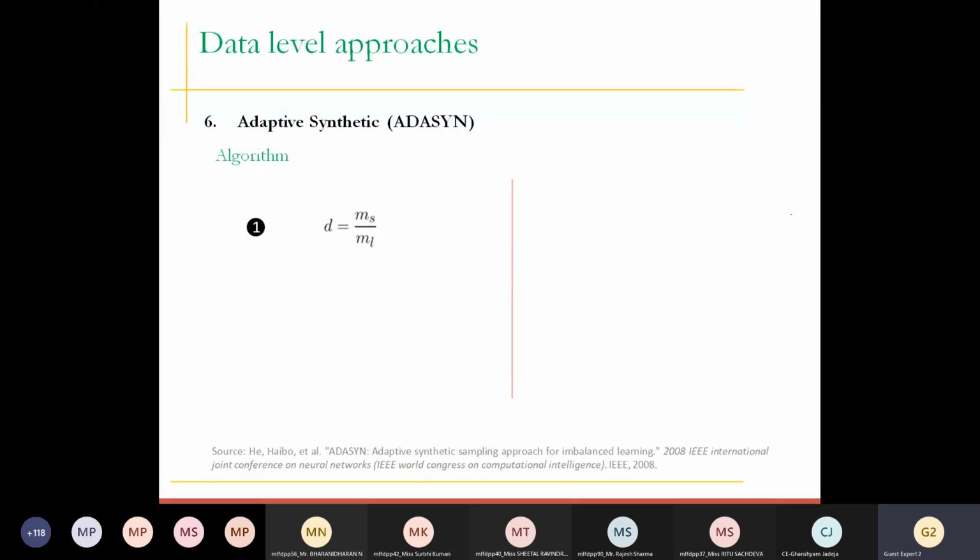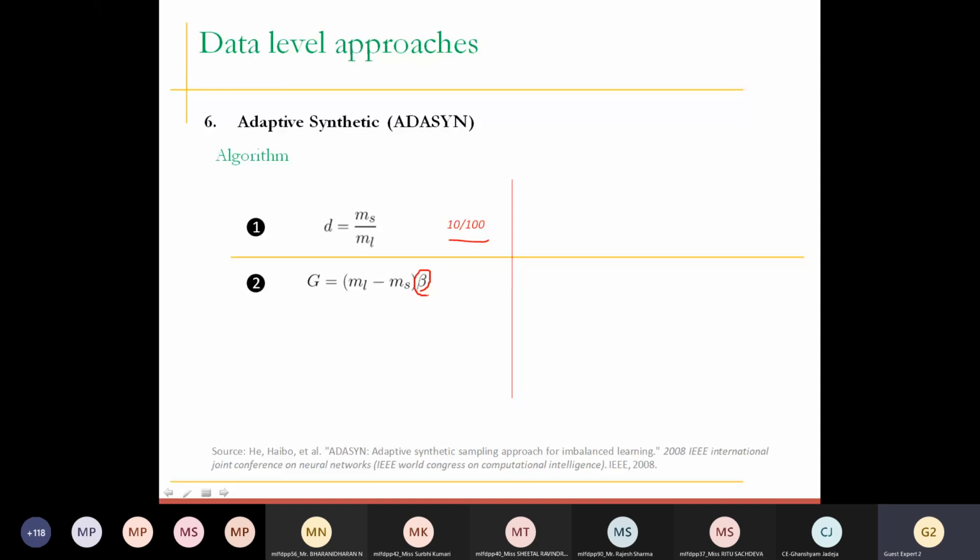Let me straight away explain the ADASYN algorithm, then we'll move to the example. First, we need to find the ratio of the minority class to the majority class. If I have 100 examples of the large set and 10 examples of the small set, we have the ratio 10 divided by 100 in the first step. In the second step, ADASYN calculates the number of synthetic data examples to be generated, that is, how many examples you want to generate. It depends on this value as well. This is a beta value.